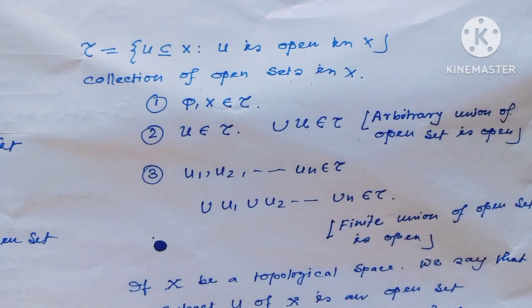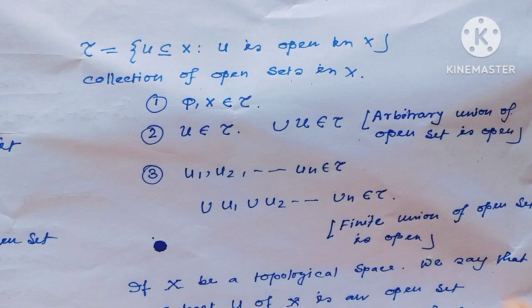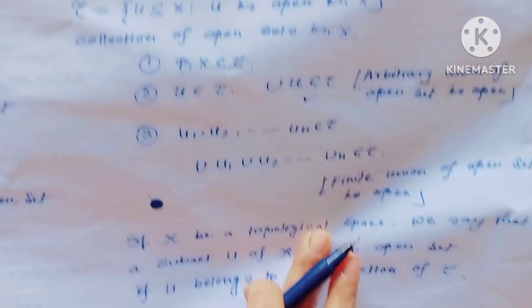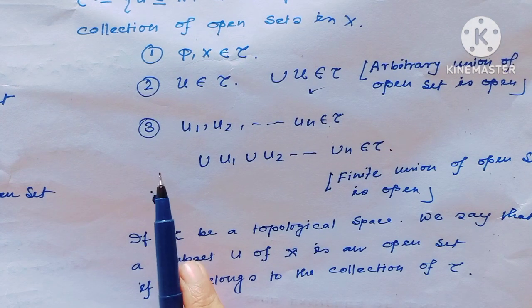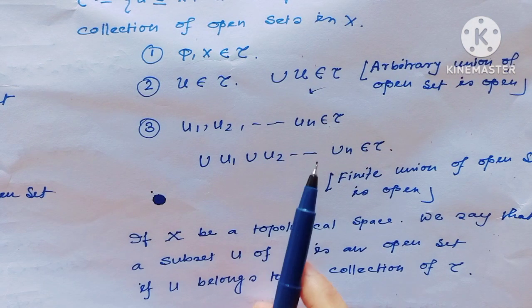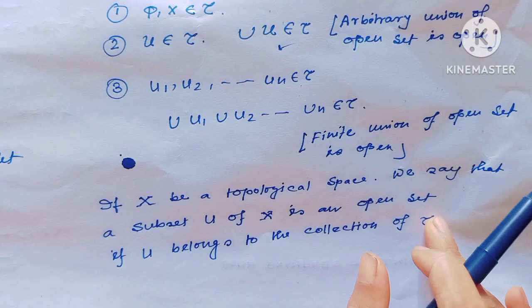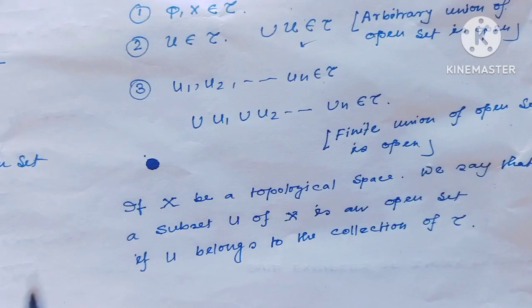Criterion 2: if U belongs to tau, then an arbitrary union of open sets is an open set. Third, if U1, U2, ..., Un belong to tau, then a finite intersection of open sets is an open set.